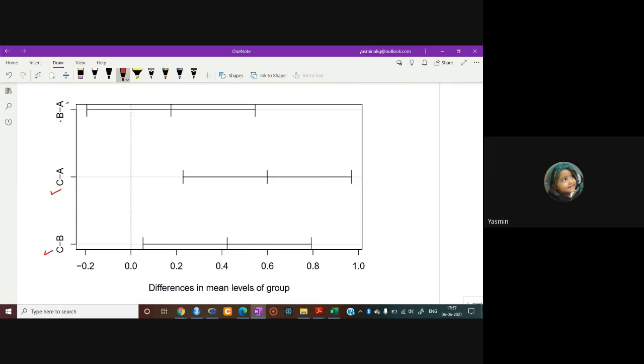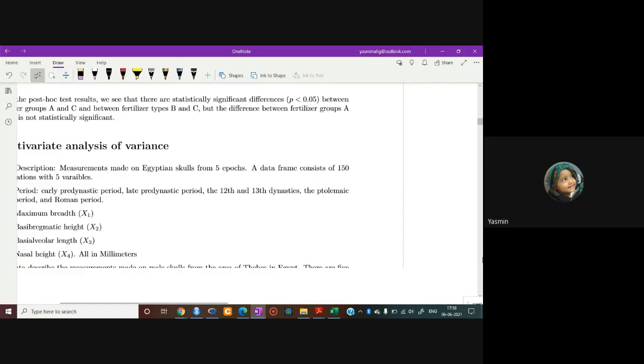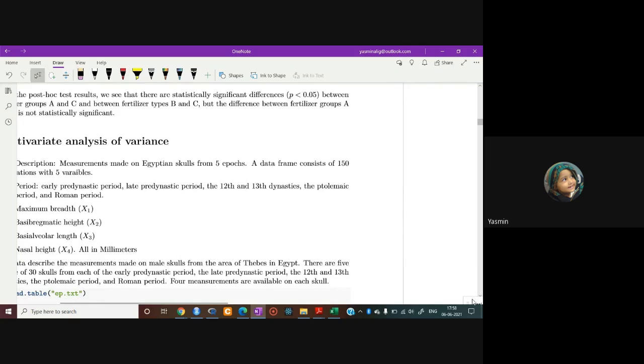So this is the way you can perform the one-way analysis of variance. After performing one-way analysis of variance, you can do a post-ANOVA test, or you can say a pairwise comparison, which is done by the Tukey HSD test. So that's all about the one-way analysis of variance. Now we come to another analysis.